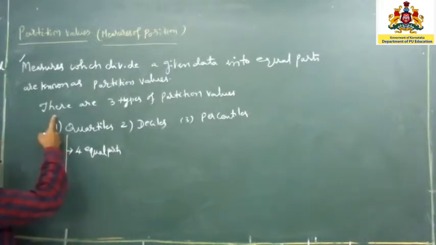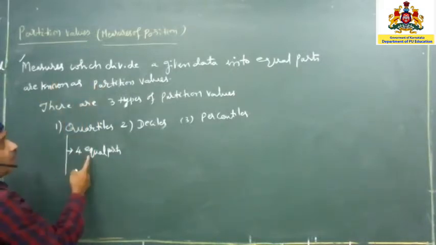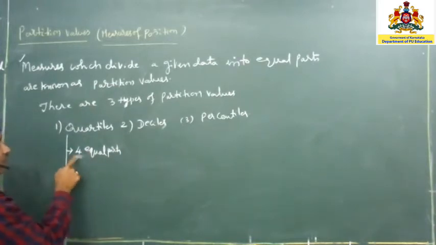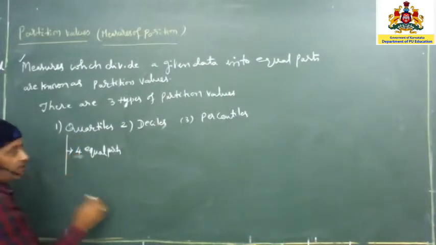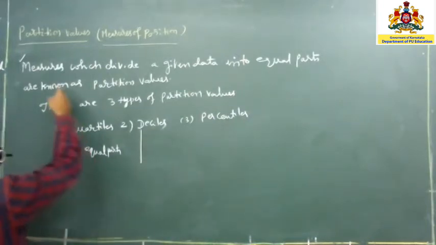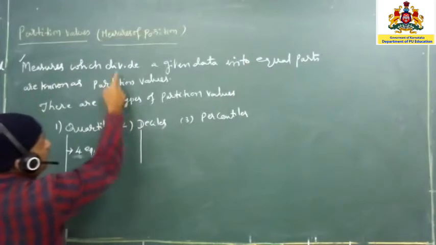The quartile in the sense measures which divide the given data into four equal parts. So any data is given, if you make it four equal parts, then we say that it is called quartiles.